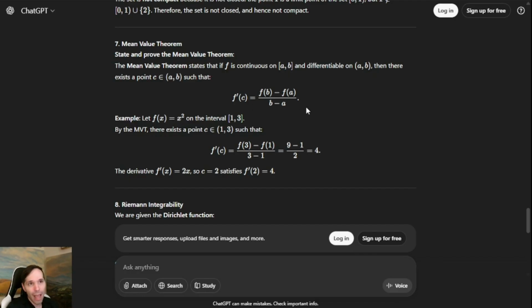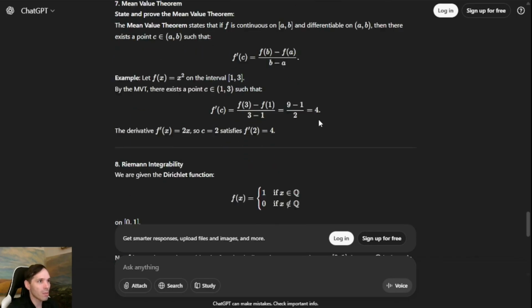And this means that throughout the entire interval, once we travel the distance of b minus a, it's going to have the effect that our endpoints of our interval are going to have a slope of 0. Then we apply Rolle's theorem, and with a little bit of algebra, we can then prove the mean value theorem using that. So that's the idea. 5 out of 10 points for ChatGPT on this one. Let's move on.